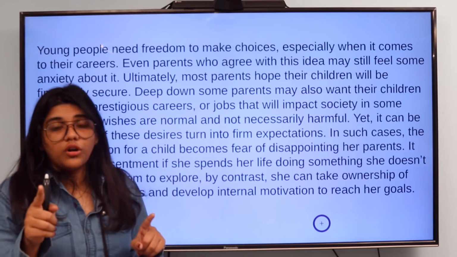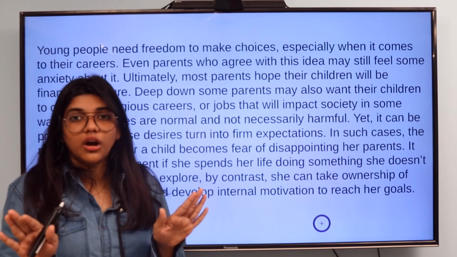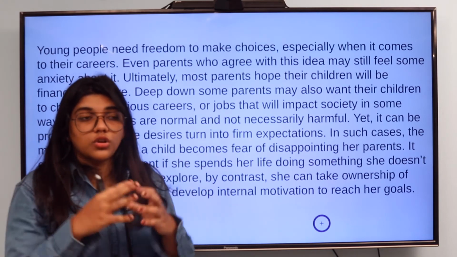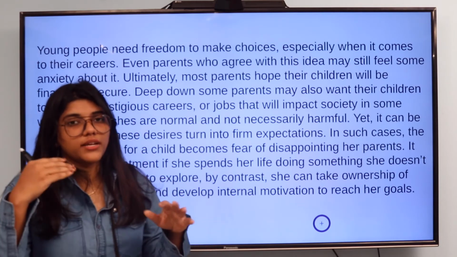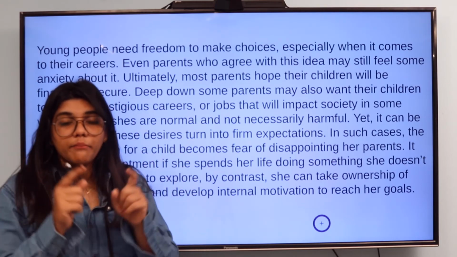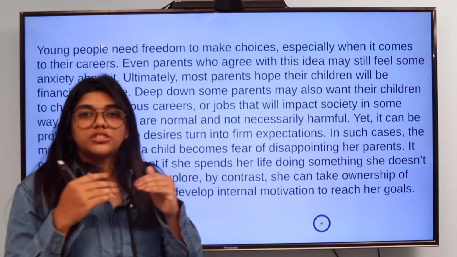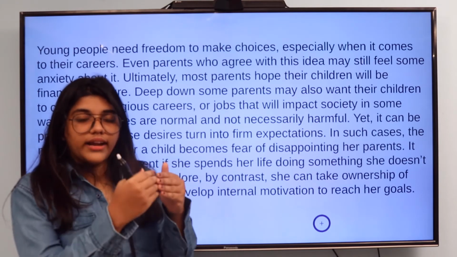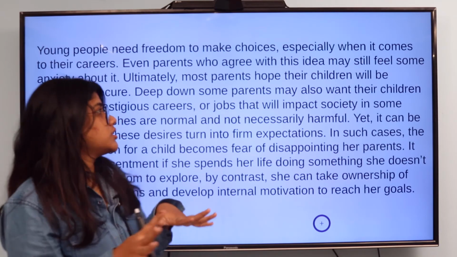Don't think that you have to keep mentioning so many quotes, as that will not help you out. Mention one or two quotes, that is enough. Don't mention too many quotes or too many writings of other authors in your essay. Just mention one or two and try to compare them with your essay. Only when you can compare something or the writings of another author with your essay, then try to mention it.